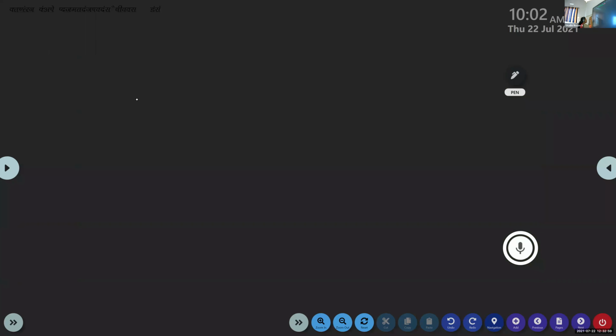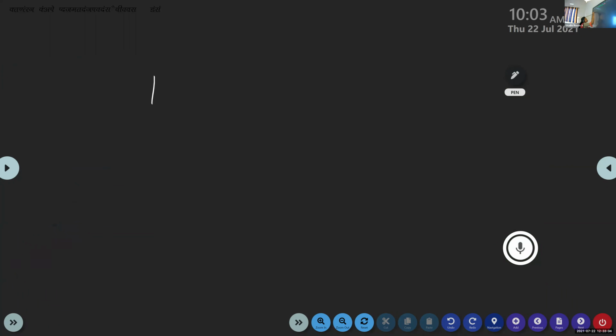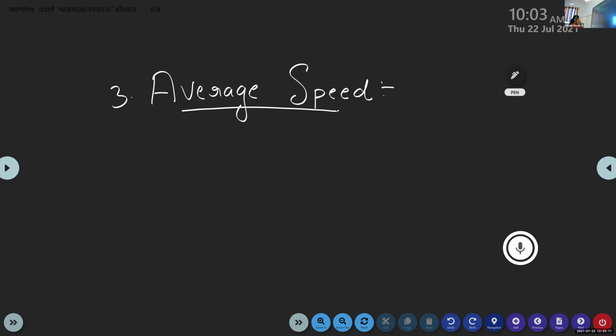Now we are going to discuss the third type of speed, that is average speed. Suppose an object starts from a point A and travels through a distance S1 to reach point B, and the time taken for traveling the distance S1 is T1.